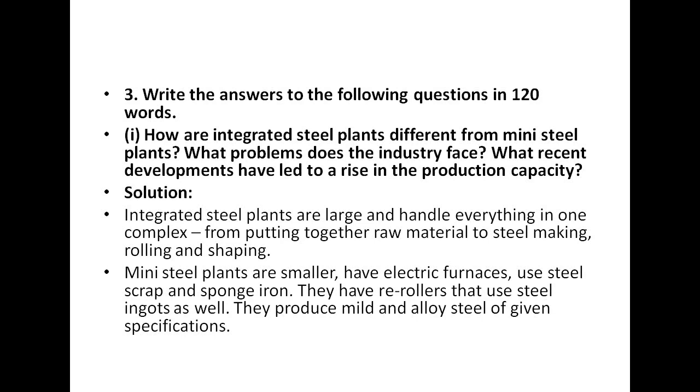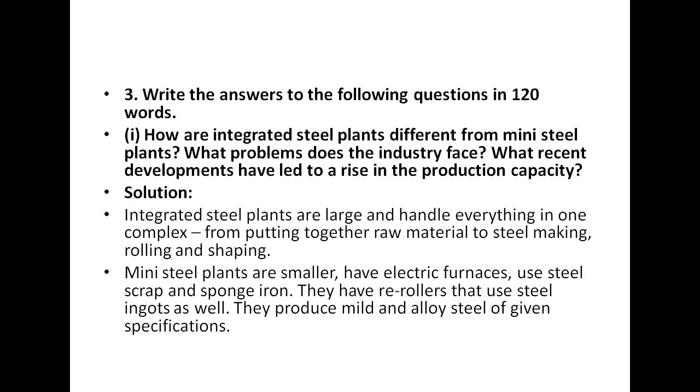Now if we talk about the mini steel plants, they are smaller. They have electric furnaces, and they use steel scrap and sponge iron. They have re-rollers, and they use steel ingots as well. They produce mild and alloy steel of given specifications.